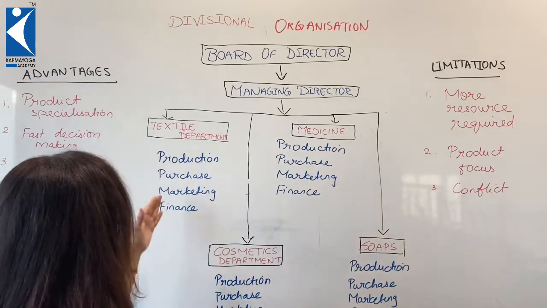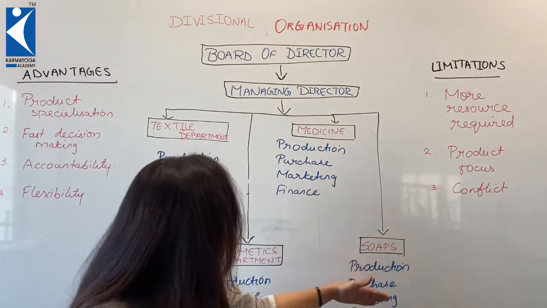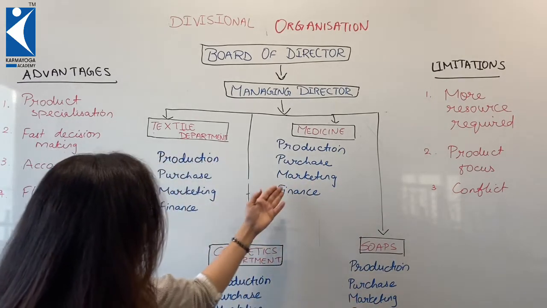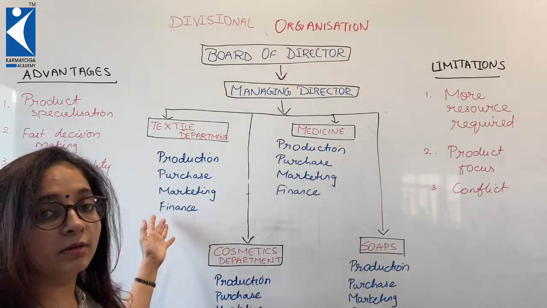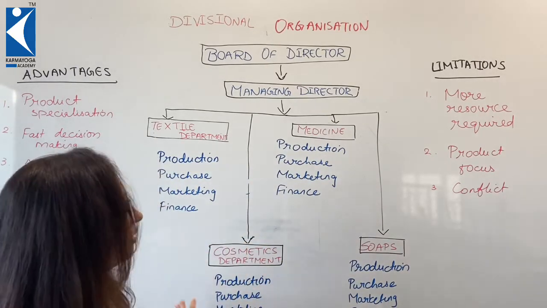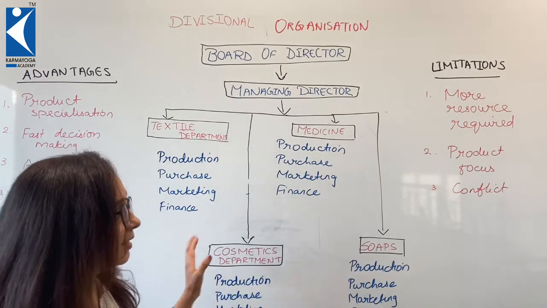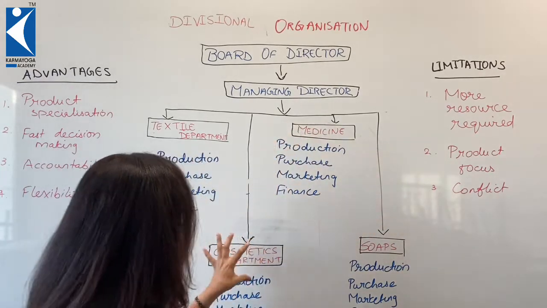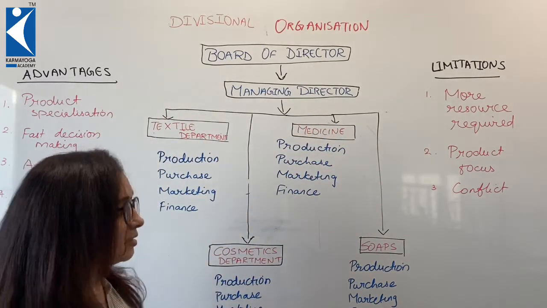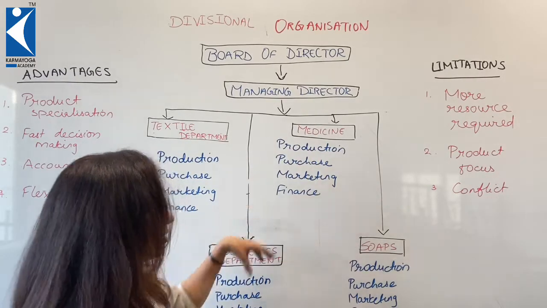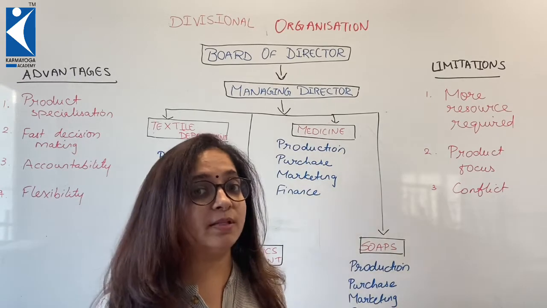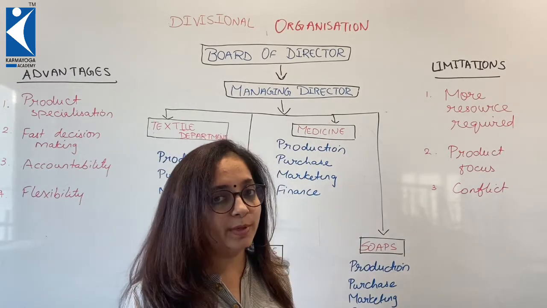We can just see so many production departments, so many purchase departments, multiple marketing affairs going on, so many finance issues to cater. So it is really demanding huge resources. Second, here the focus is the product. The focus is not the organization. The focus is not the entire business. So much importance is given to the product. Good in a way, but at times very expensive, especially when it does not respond so much.